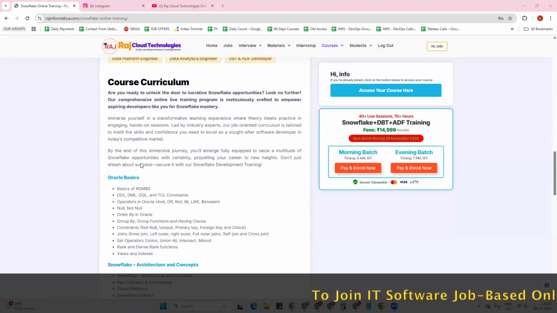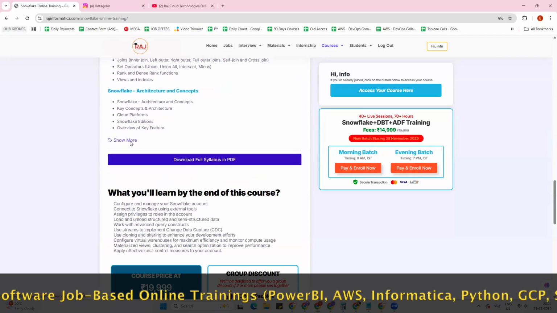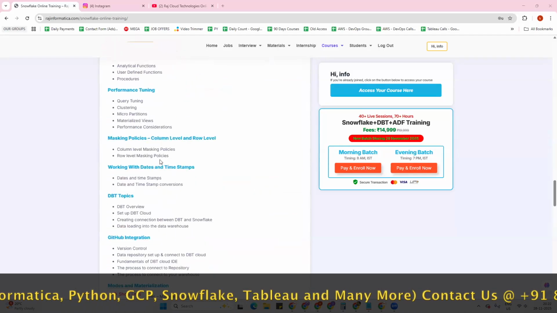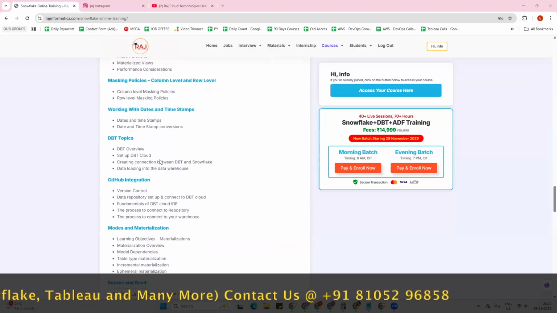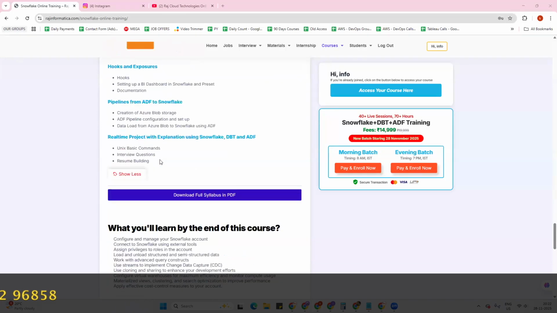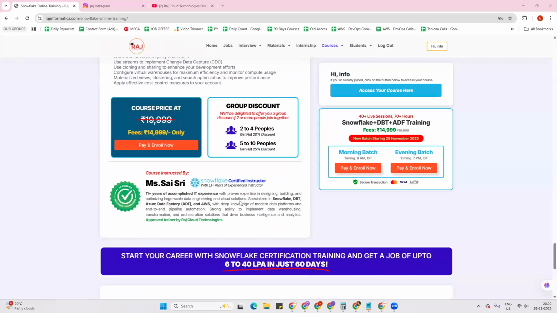About the course curriculum as well, you can see the complete course curriculum here. Just click on show more, and you will be directed to the complete course curriculum. Apart from these, you can see what all you will be getting at the end of the program, the course price and group discounts, and your trainer's profile as well. Your trainer has 11 plus years of experience in the IT industry and 6.5 plus years of experience in Snowflake as well.